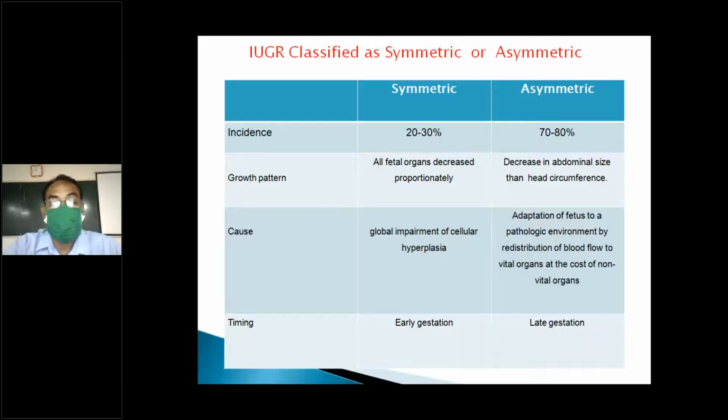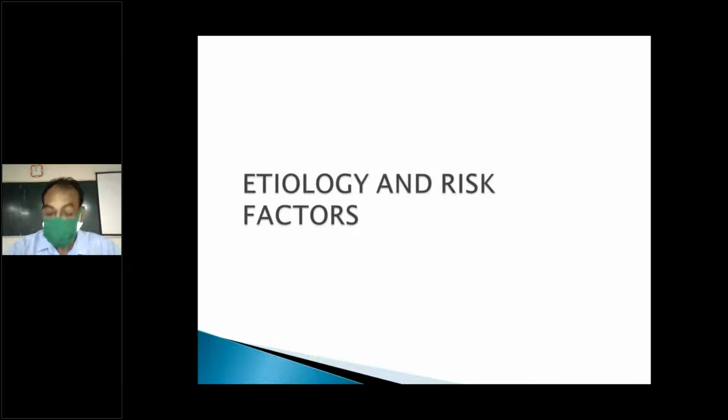And timing: most of these symmetric babies are affected since it is a chromosomal disorder or infection, fetal abnormality, fetal malformation. It affects in early gestation. Asymmetrical mostly occurs during the third trimester, after 34 weeks. There cannot be hepatocyte cells. So this is all you will find in symmetrical and asymmetrical growth restriction.